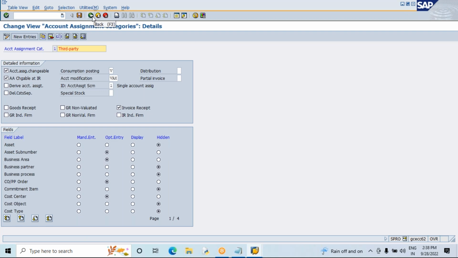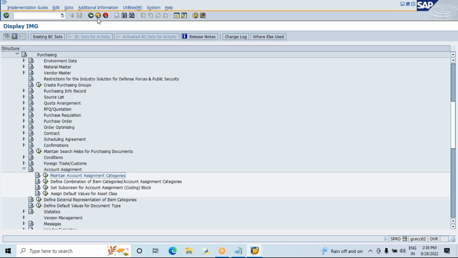Let us just observe here. These are different account assignment categories. For an account assignment category, we have a couple of control parameters: whether goods receipt is possible or not, whether an invoice is required or not, and the field selection, which fields are mandatory to display. These are the basics you need to understand, and we'll cover them once.